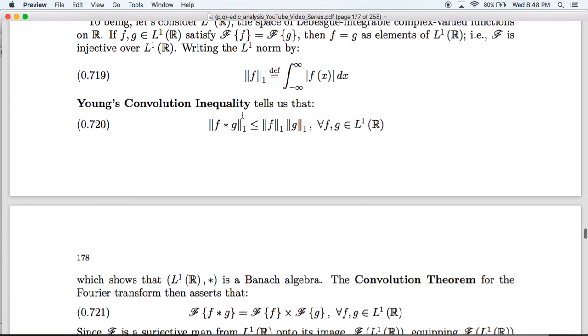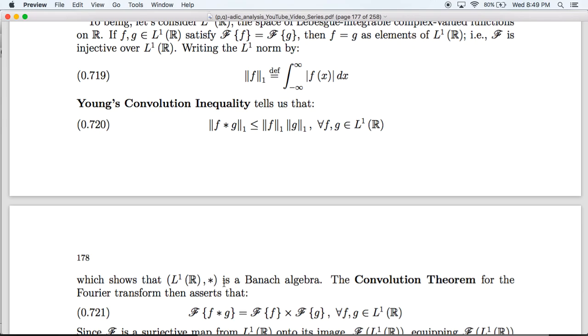This then tells us that the convolution operation is continuous with respect to the topology created by the L1 norm. So we can equip L1 of R with the operation of convolution, and the result is a Banach algebra.